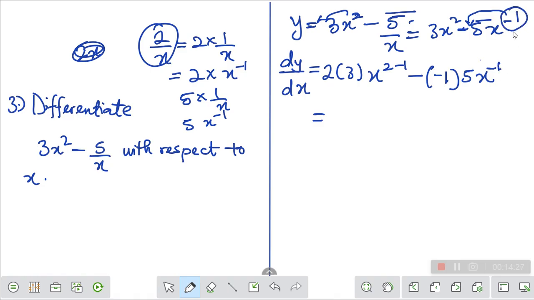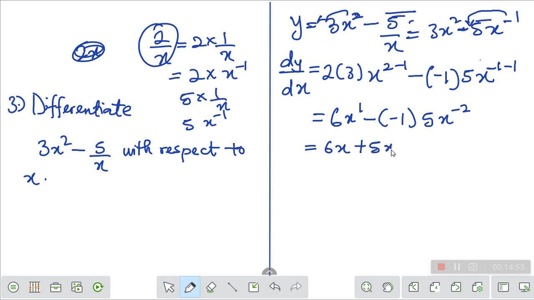Don't forget, you are still going to remove 1 from the power. So we now have 2 times 3x is 6x, with power 2 minus 1, so that is 1. Then minus 1 into 5x raised to power minus 1 minus 1, so that is minus 2. So we now have 6x, minus times minus, plus 5x raised to power minus 2. So this is our final answer for this question.